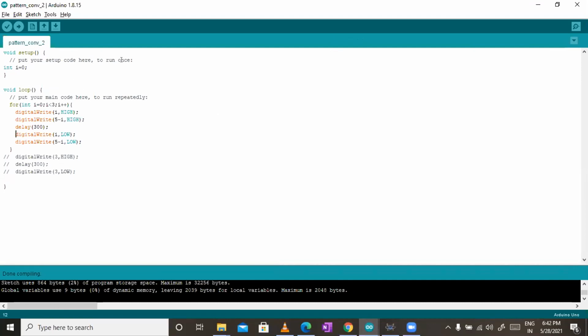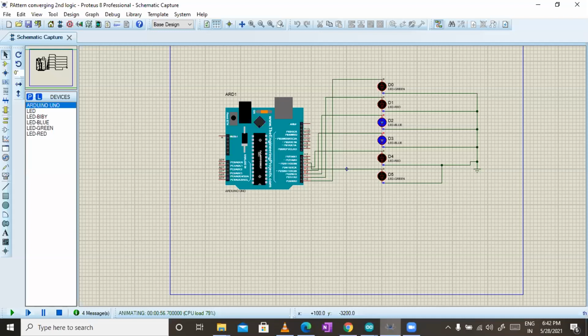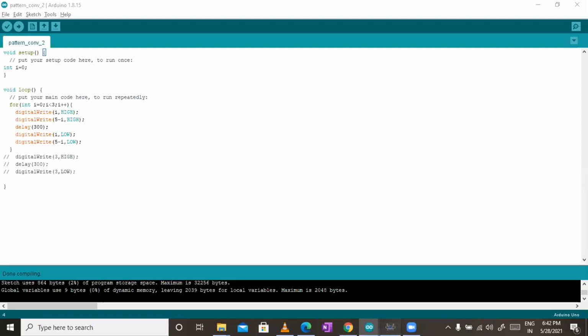One more thing: in this, I'm not putting pinMode and all that, but my code is still running. So what's the use of pinMode then? See, it is working in Proteus, but when you go with the Arduino hardware board, it will act abnormally. You will not get the proper result in the Arduino board. This is simulation software, so the direct digitalWrite command will also work. Okay, sir. So when we implement it in real-life hardware, we have to use pinMode. Yes, you have to declare pinMode. Okay, thank you.